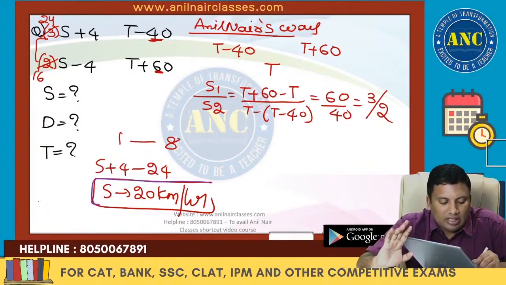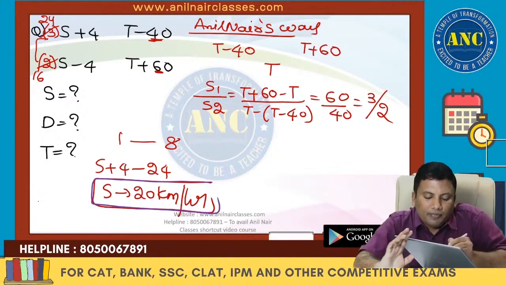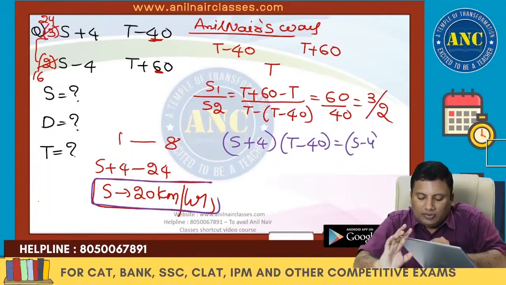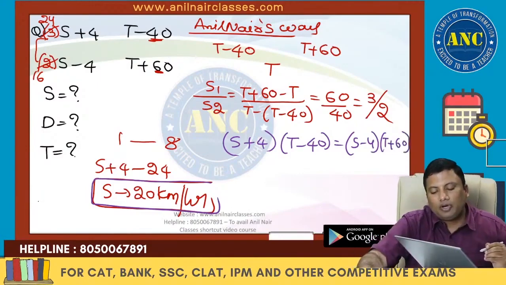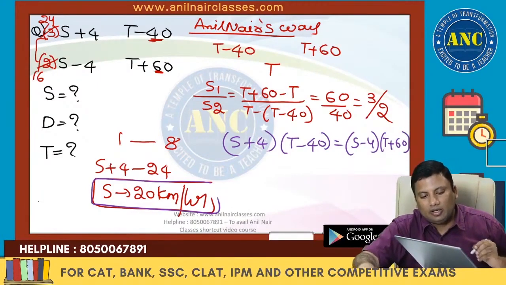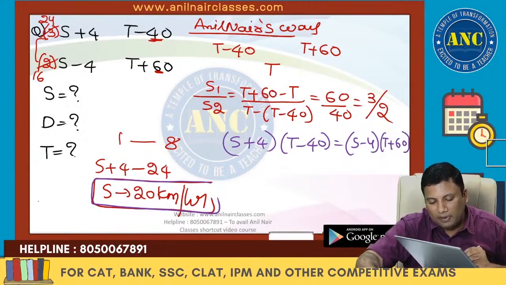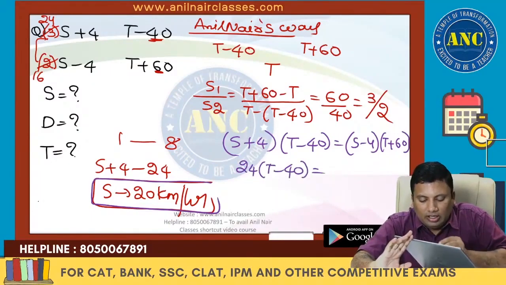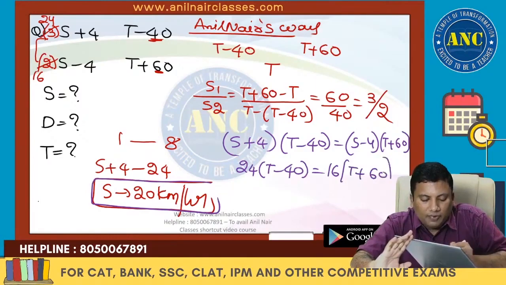Speed is 20 kilometers per hour. Next, (s plus 4) into (t minus 40) is equivalent to (s minus 4) into (t plus 60). With s equal to 20, 20 plus 4, 24, into (t minus 40), and 20 minus 4, 16, into (t plus 60).